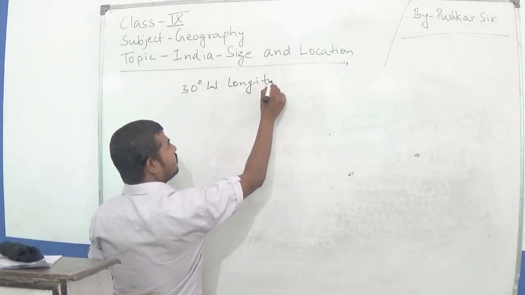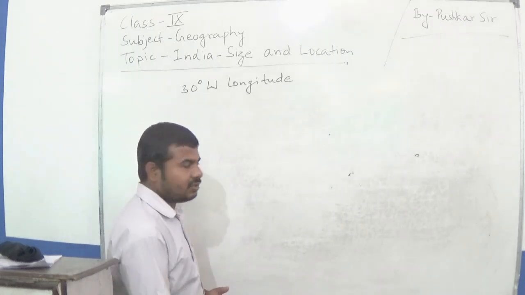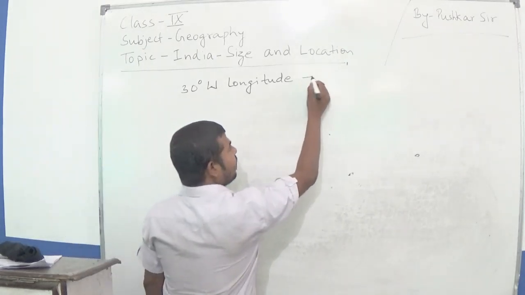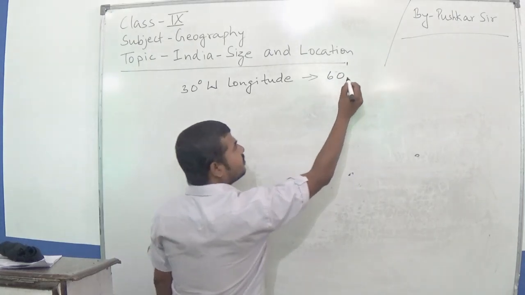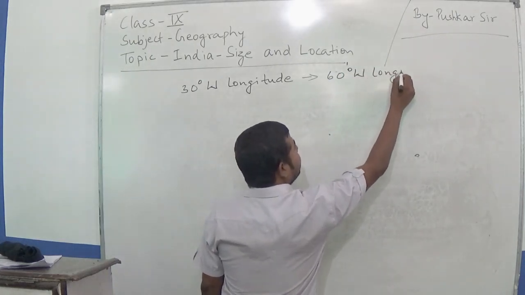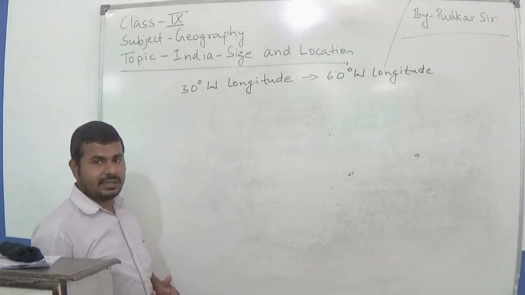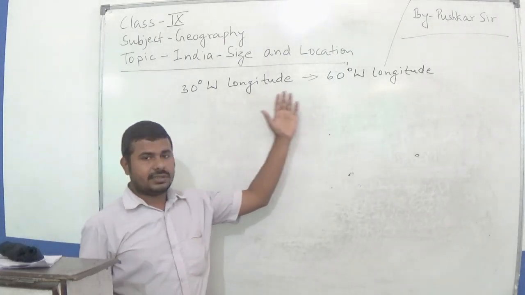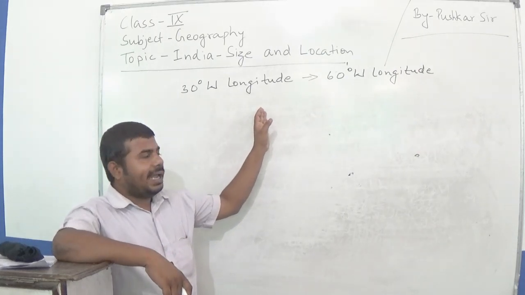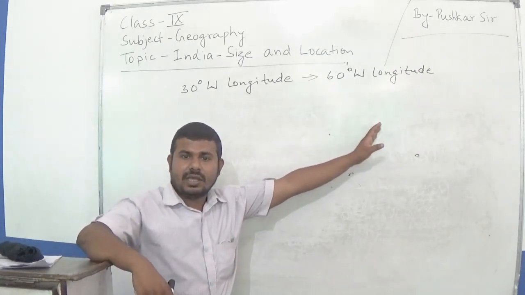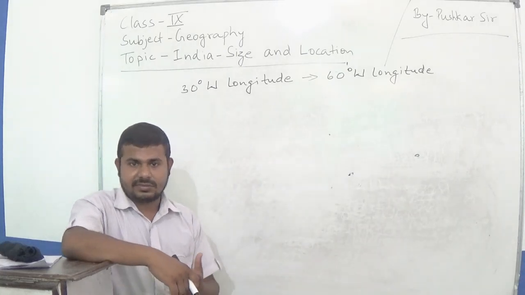If the sun is at 30 degree west longitude and it has to move to 60 degree west longitude, then how much time does the sun take to cover this distance? So I am repeating this.